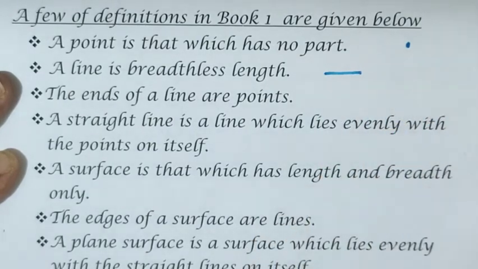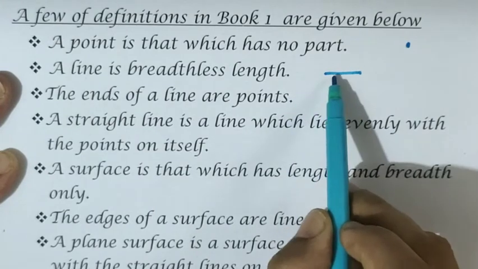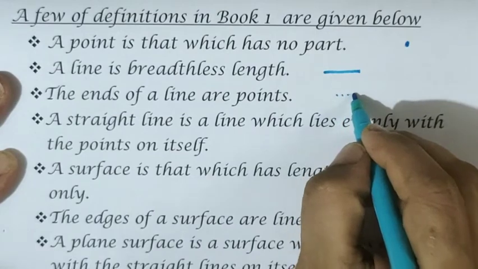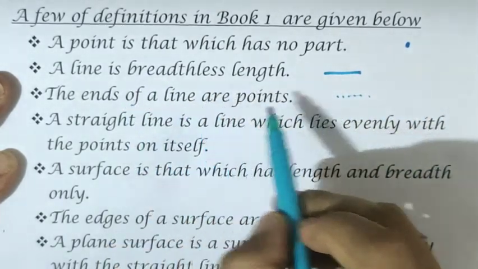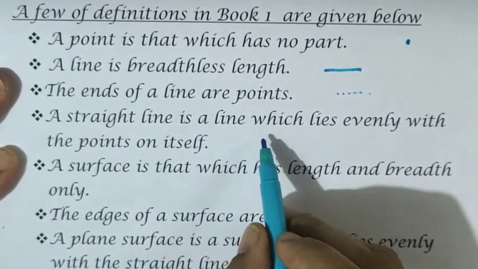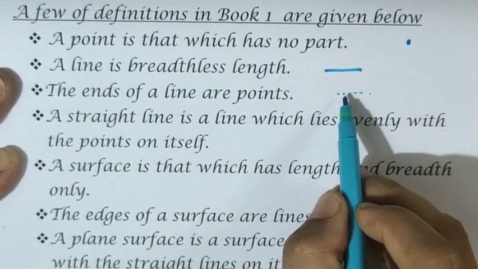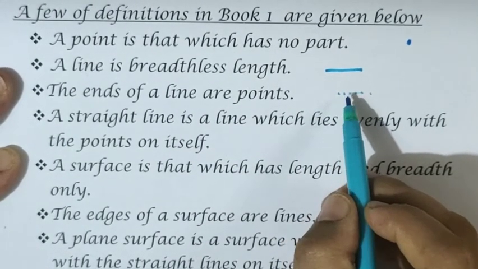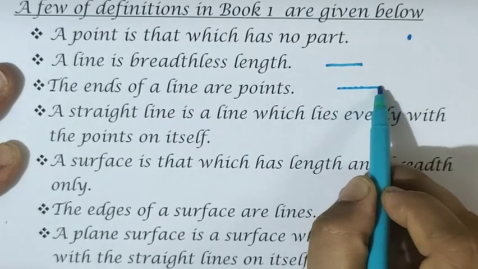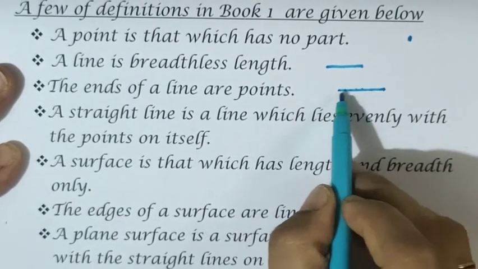Today's concept: we can extend a line to any extent, but when we make a line, it is joined point to point only. That is why the ends of a line are points. It may be explained like that. A straight line is a line which lies evenly with the points on the line. So according to the line idea, we join point to point and complete the line, right? A straight line lies within the points only.